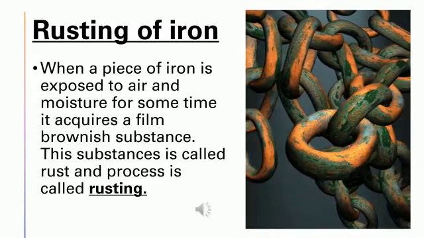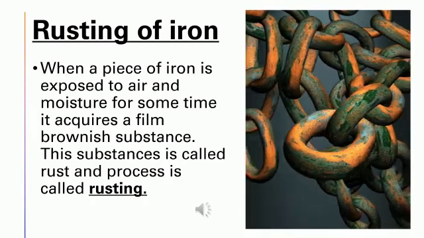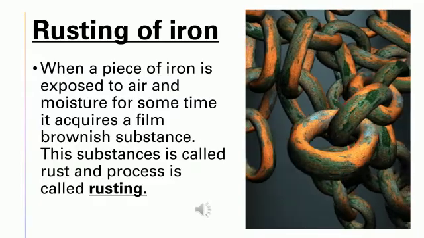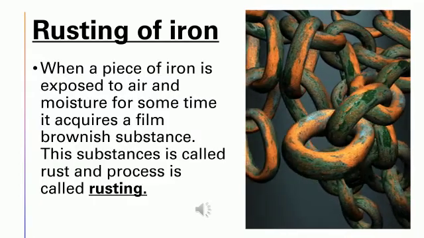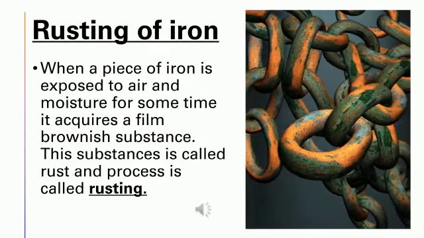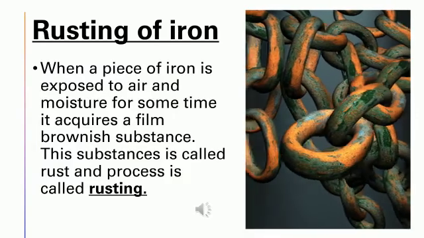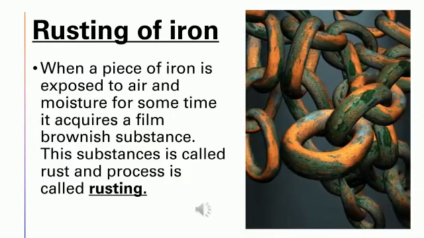Iron gates of parks or farmlands, iron benches kept in lawns and gardens, almost every article of iron kept in the open gets rusted. Also at home you must have seen shovels and spades getting rusted when exposed to the atmosphere for some time.